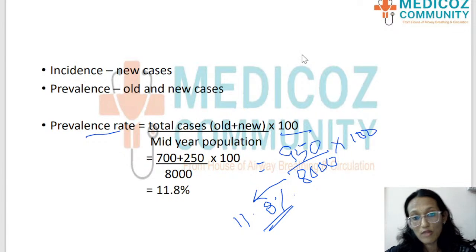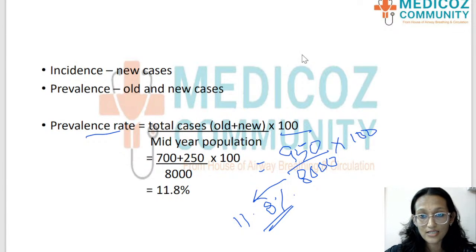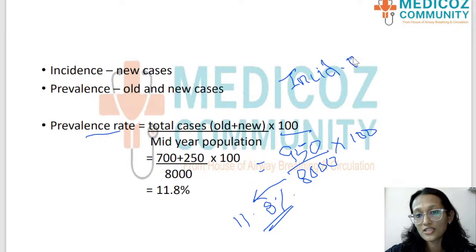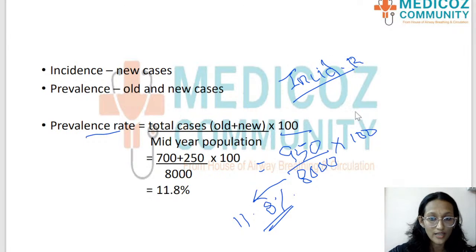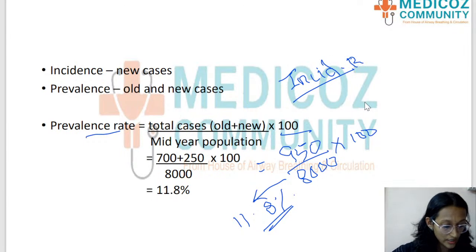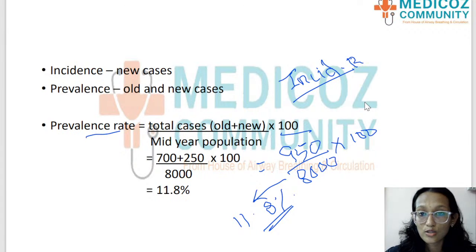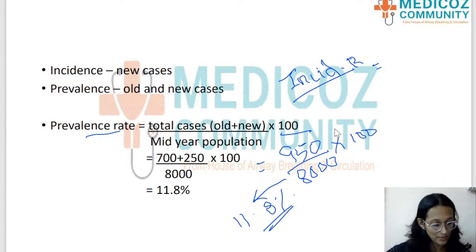Now suppose the question is to find the incidence rate. What is the difference that is going to come? Anybody? If there's anybody who can get the answer to this, how do you find the incidence rate? Please let me know in the chat box.